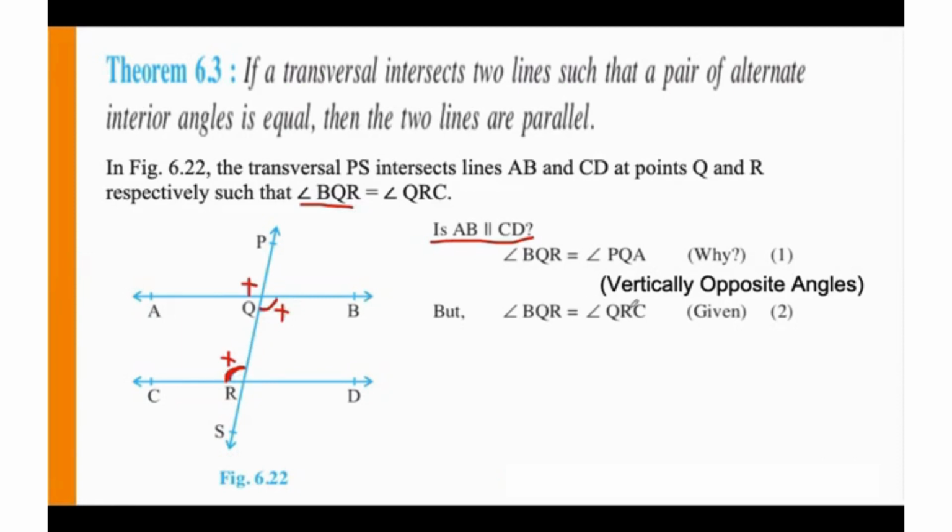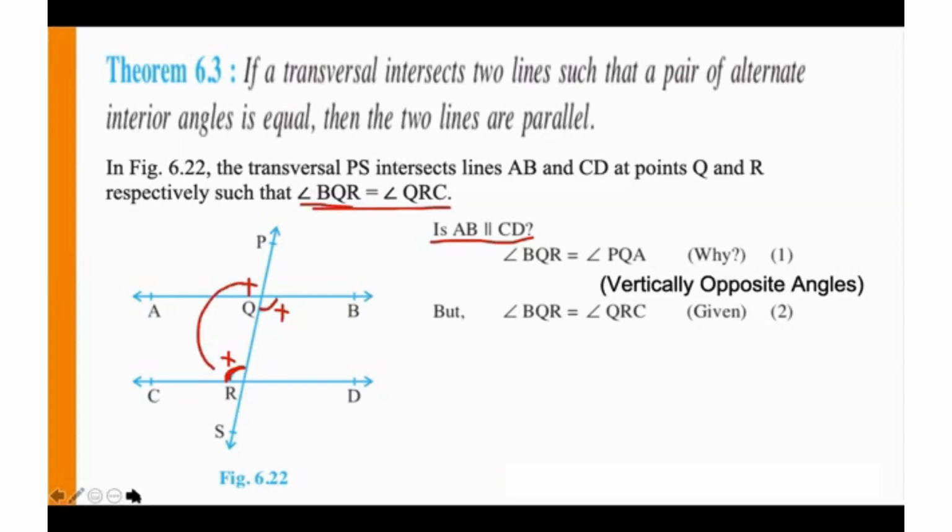It's stated here. So now we can see that BQR is equal to PQA and BQR is also equal to QRC. Again, with the help of axiom 1, we know that things that are equal to the same thing are equal to one another. So we can say that PQA is equal to QRC.